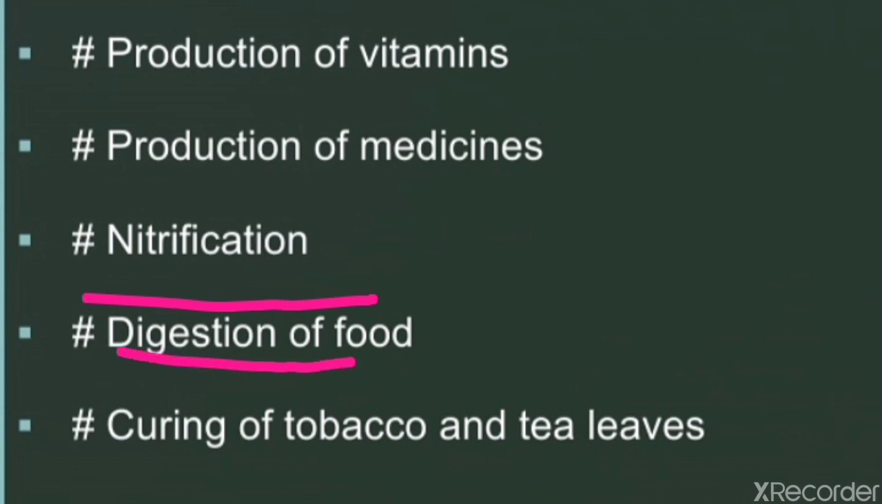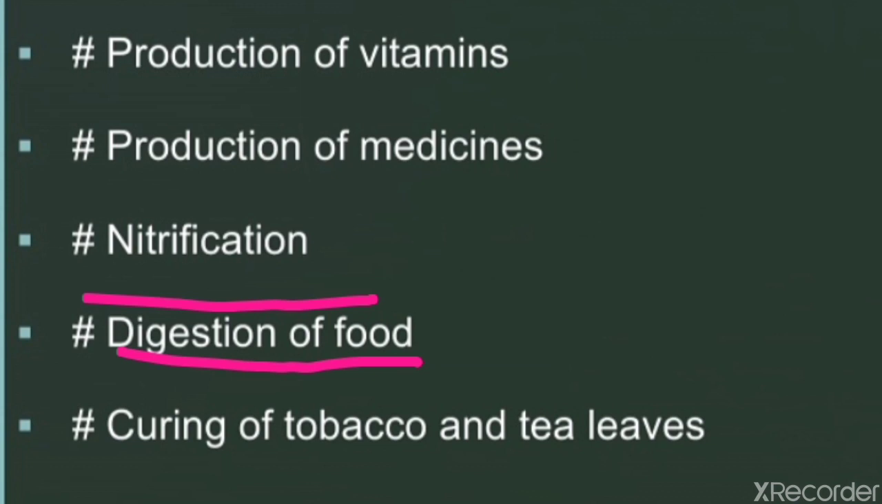Another point is digestion of food. Some bacteria live inside the digestive tract of herbivorous animals and break down cellulose. Class, you know that cell wall is made up of cellulose and cell wall is present in plant cells. So herbivorous animals eat only plants. So these bacteria live in the digestive tract of herbivorous animals and break down cellulose and help in digestion. So they help in digestion also.